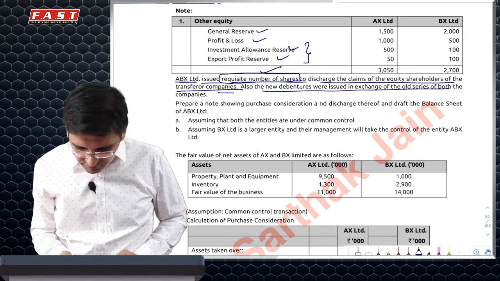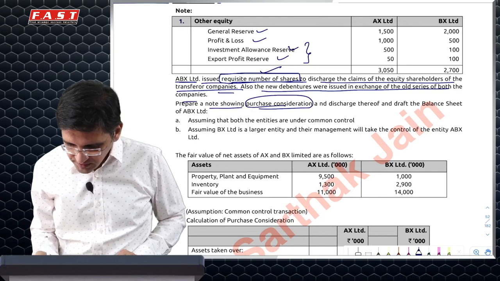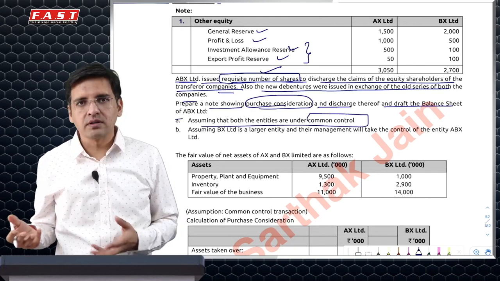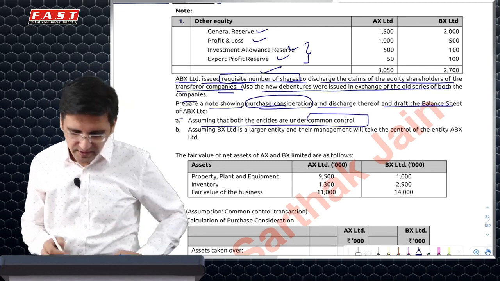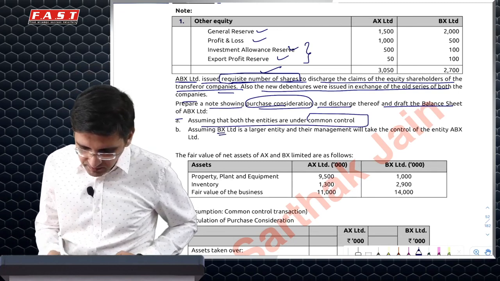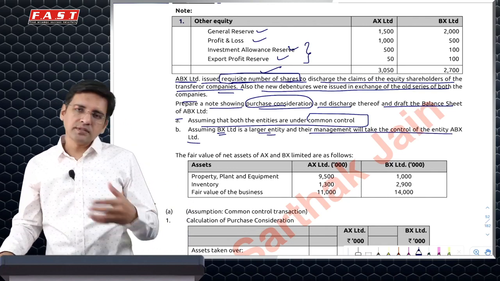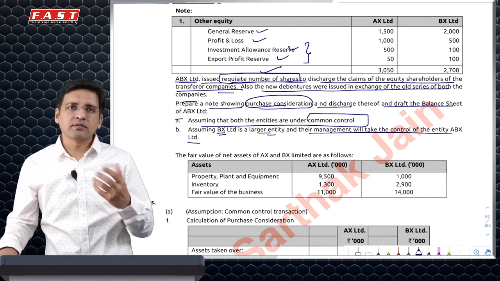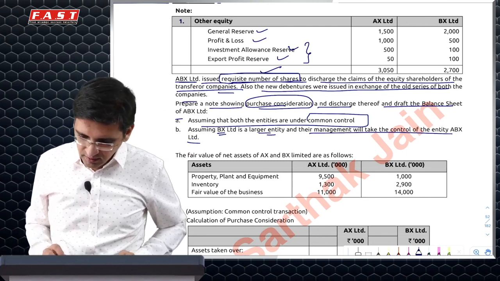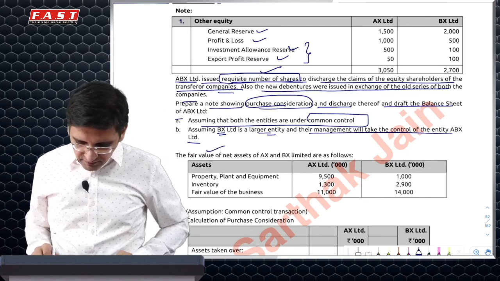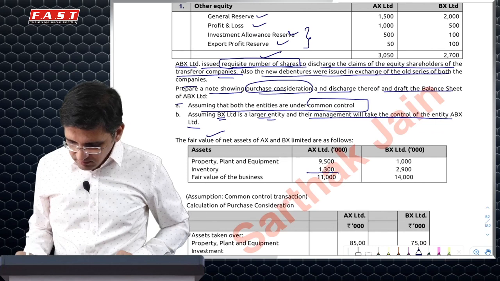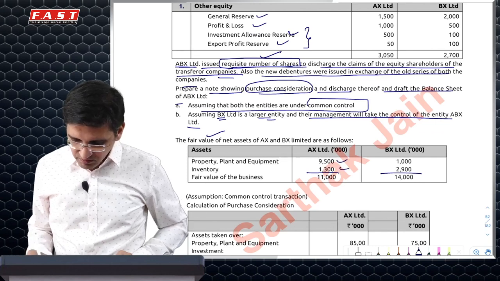New debentures were issued for hold. You have to show a note showing PC and discharge. Assuming both entities are under common control, so it's a common control transaction, so no goodwill gets recognized. And then assuming BX is a larger entity and they'll take control of ABX, so it's a reverse acquisition where we will recognize goodwill of AX and not of BX. We've been given the fair value of both the net assets and the total business.